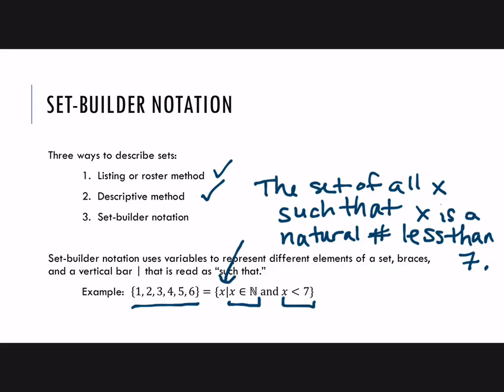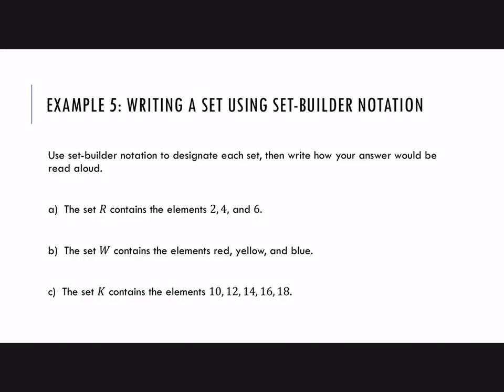All right, and you might be thinking, why in the world would we use this? What's wrong with just listing 1, 2, 3, 4, 5, and 6? Well, there's nothing wrong with it when it's that simple, but sometimes you end up with a set that's very complicated and you need a shorthand way to describe it. And there are situations where the set builder notation is a lot shorter and faster to read. Okay, we won't do a whole lot with this notation, but it is used in your textbook examples, so I just want to make sure that you can read those sets and write some of the basic ones so that you can understand the examples.